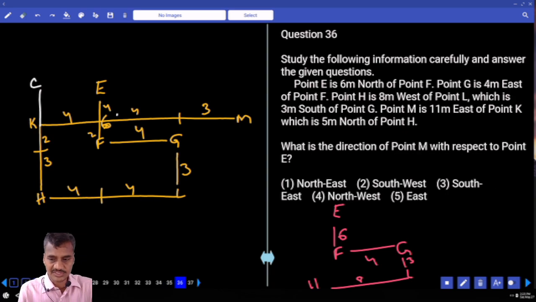35. Then 36, what is the direction of M with respect to E? Now, M is south and east, so southeast. Southeast, choice 3. 36.